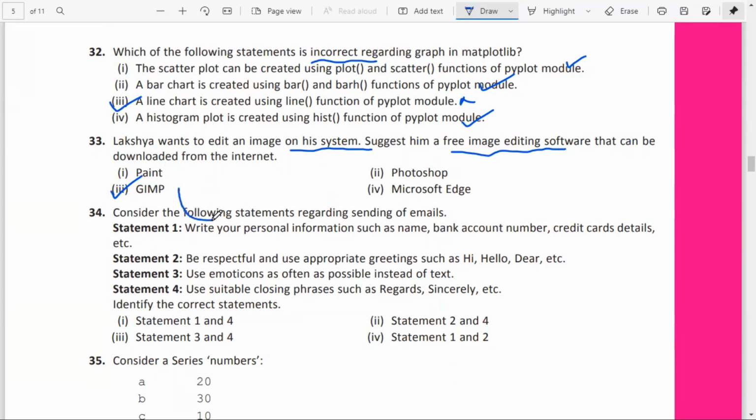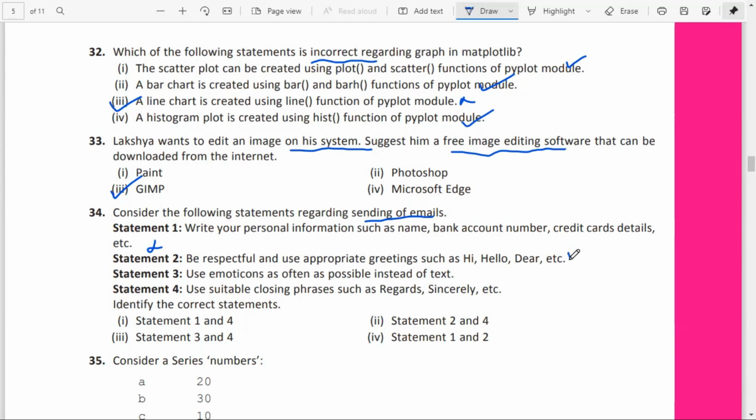Question number 34. Consider the following statements regarding sending of emails. Statement 1, write your personal information such as name, bank account number, credit card details, etc. That is no. Statement 2, be respectful and use appropriate greeting.